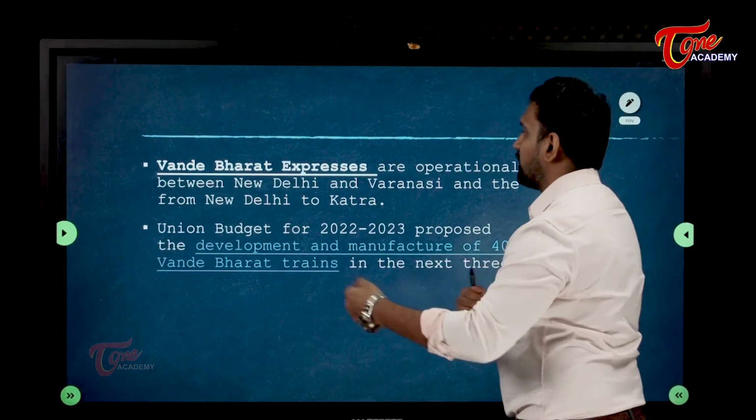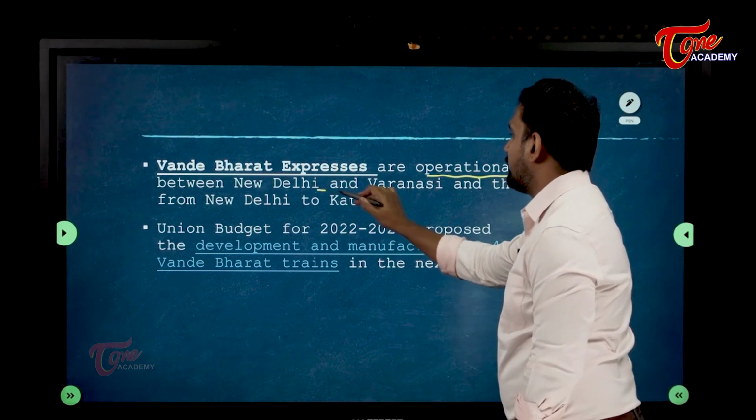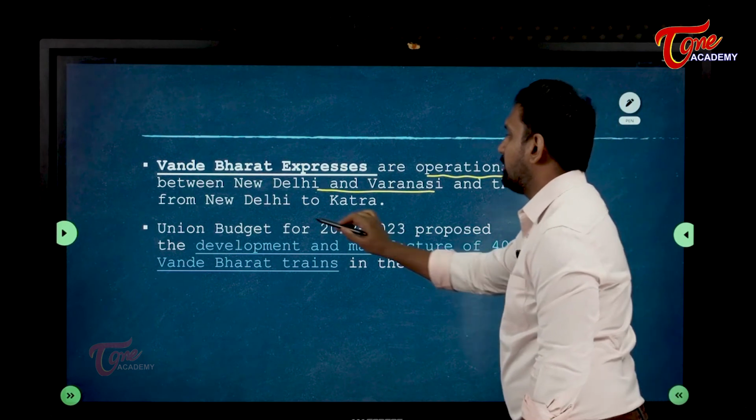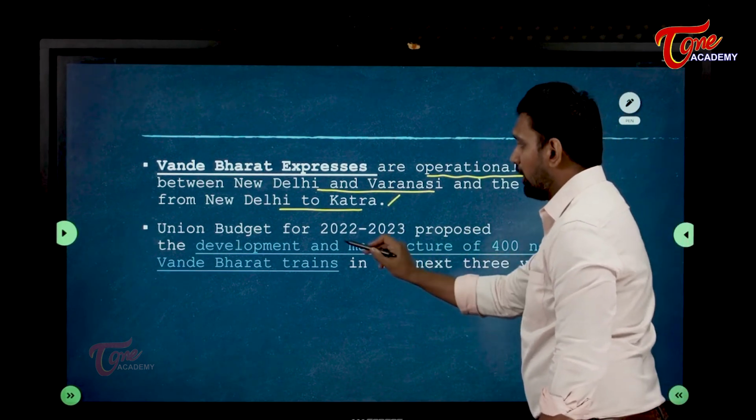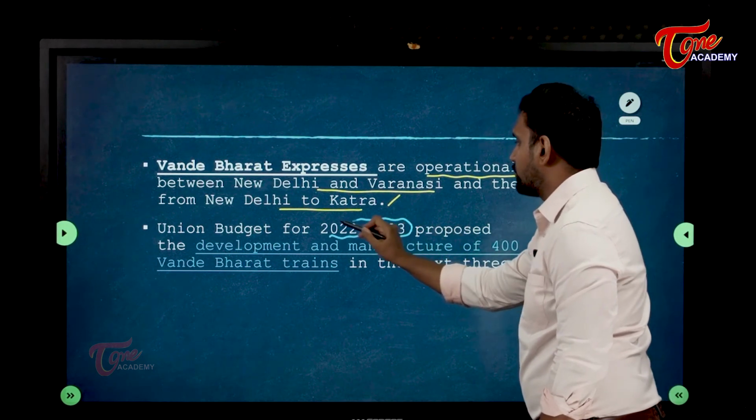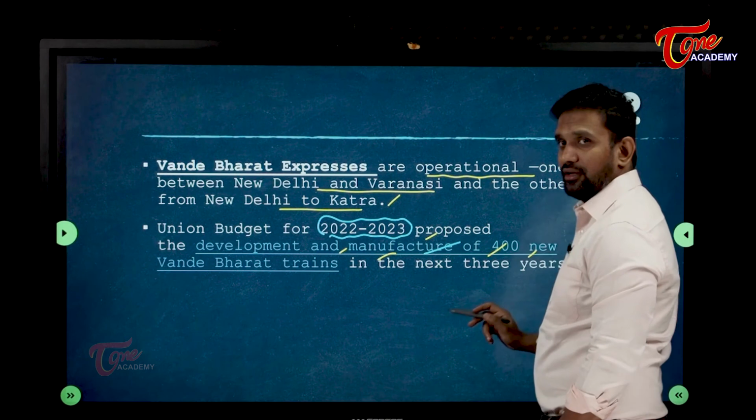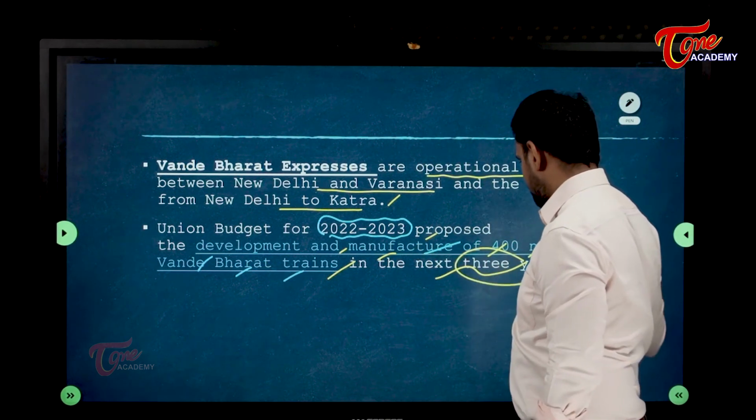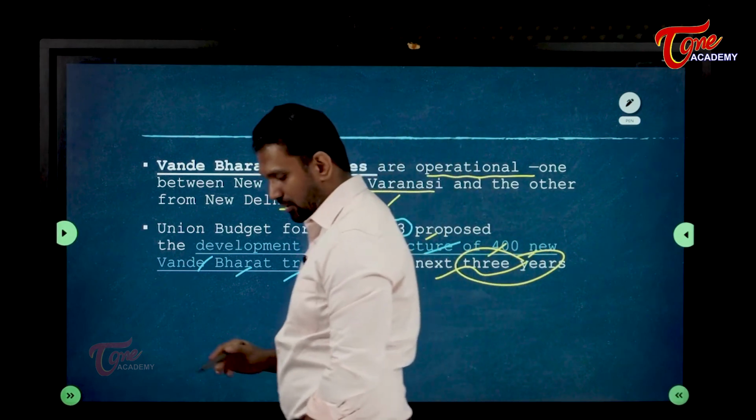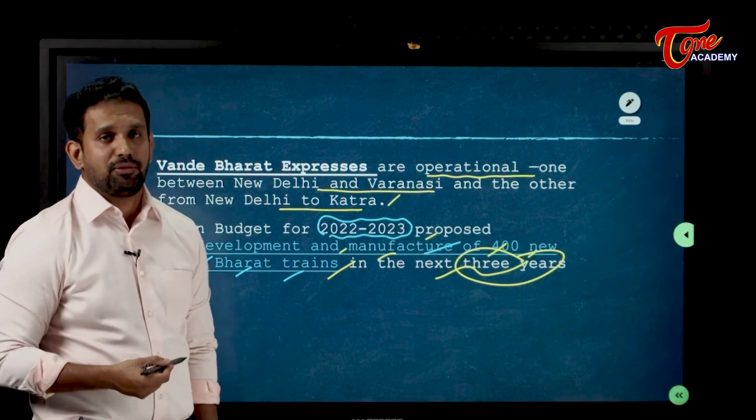Vande Bharat Expresses are operational, one between New Delhi and Varanasi and the other between New Delhi and Katra. 2 are there. Now this is important. The Union Budget for 2022-23 proposes the development and manufacture of 400 new Vande Bharat trains in the next 3 years. This is the budget news. So I have given you the static information and also the budget information.